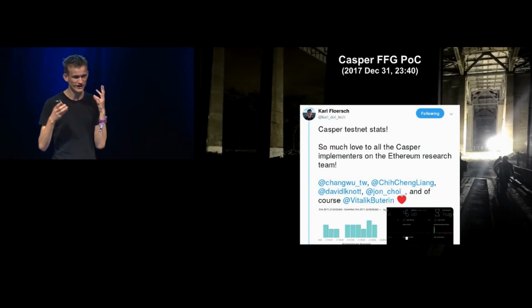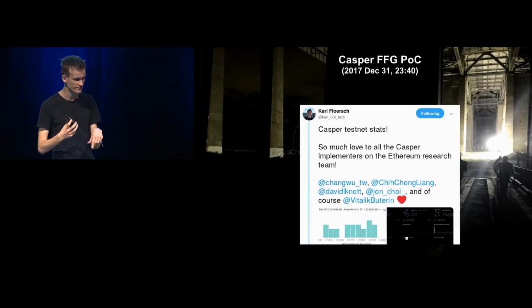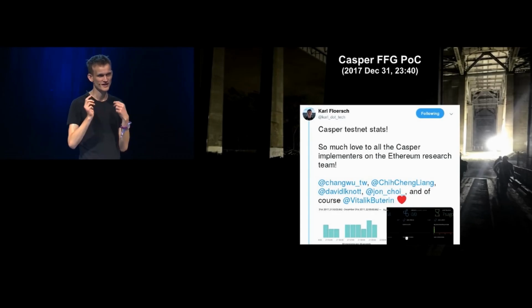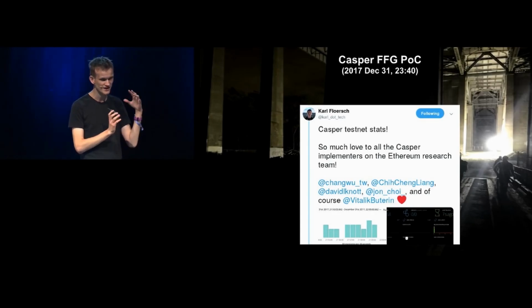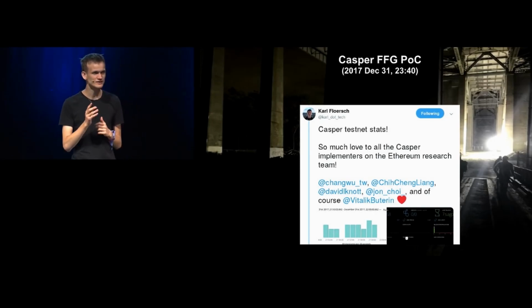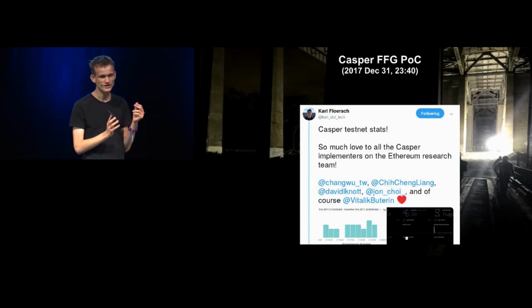And this version of hybrid proof of stake would basically use the ideas from Casper FFG, use these traditional Byzantine fault-tolerant consensus inspired ideas of how to do proof of stake on top of the existing proof of work chain. So this would be a mechanism that would allow us to get to hybrid proof of stake fairly quickly with actually a fairly minimal level of disruption to the existing blockchain. And then the theory is that we would be able to upgrade to full proof of stake over time.